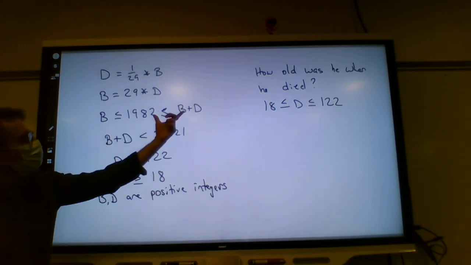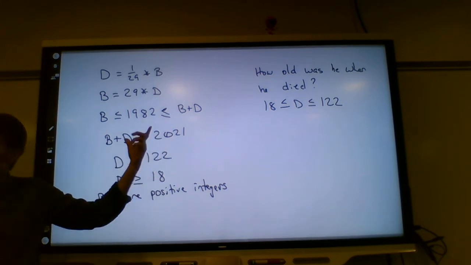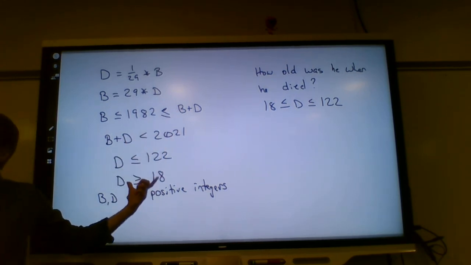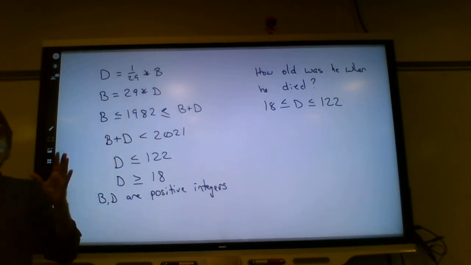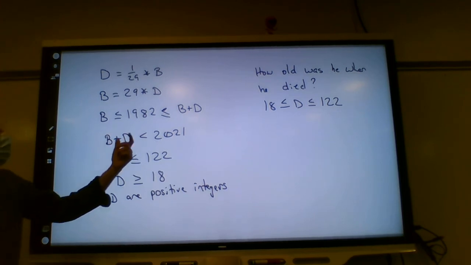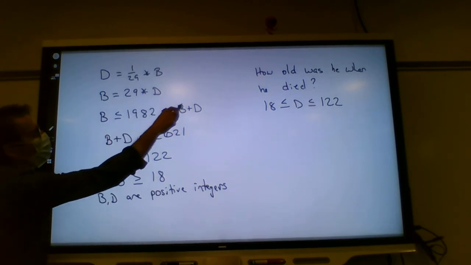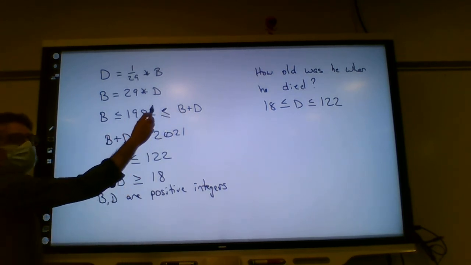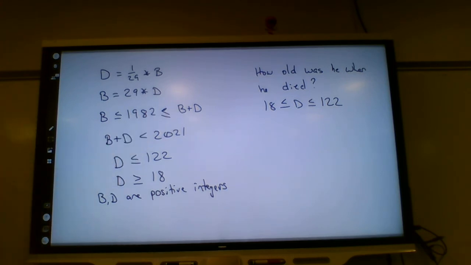Does it fit this criterion? Does it fit this one? Well, we would have picked some things from here, so it would definitely fit these. So we could do a bunch of guessing, but each one of those guesses would narrow the possibilities down. So we could do that, but let's not do that. What else do we know about how old he was when he died? Let's take a look at this portion. We have 1982 is less than or equal to B plus D, and B plus D is less than 2021.